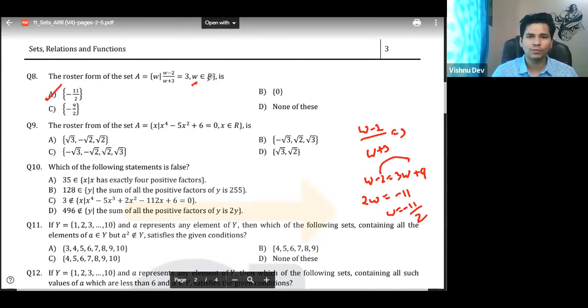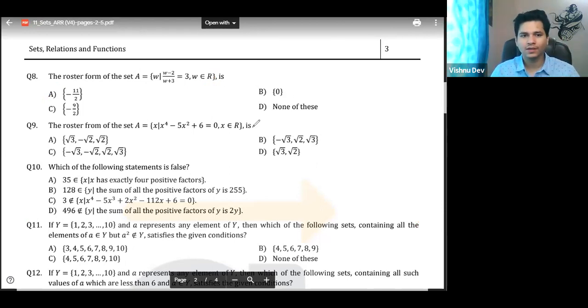W belongs to real. If W belongs to Z, what happens? If the question would have been W belongs to Z, then the answer would be 5. Right, then it will be 5, and then it is none of these. Okay, very good. Chalo. So till question number 10.